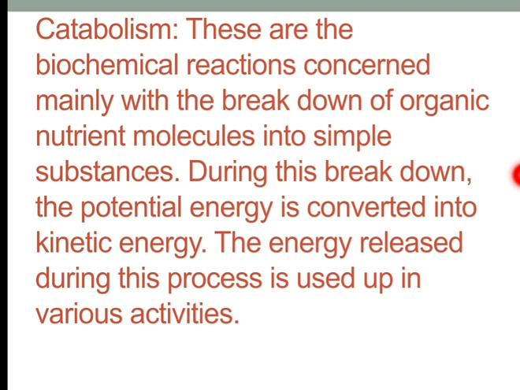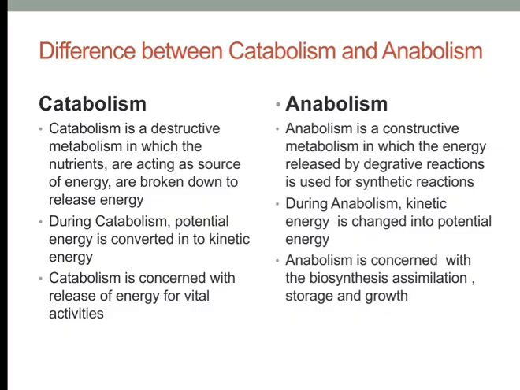So now let us discuss the major differences between catabolism and anabolism. The first difference is, all of you are aware that catabolism is a breaking up metabolism, whereas anabolism is building up metabolism. Means in catabolism the complex molecule will be broken down into simpler ones, and in anabolism the simple molecules will get synthesized to produce a complex molecule. The second difference is, in catabolism the potential energy is converted into kinetic energy, whereas in anabolism kinetic energy is converted into potential energy.